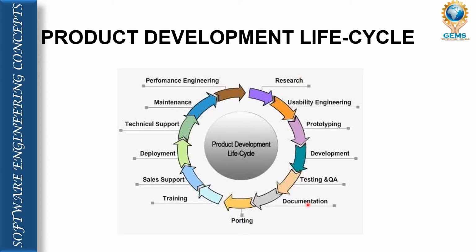Then this part is called research, usability, prototyping, development, testing and documentation, and finally it comes to porting. So this is exactly the life cycle of software product development. Based on this life cycle, our software product will be developed. I hope this layout, this development life cycle, is clear for you.